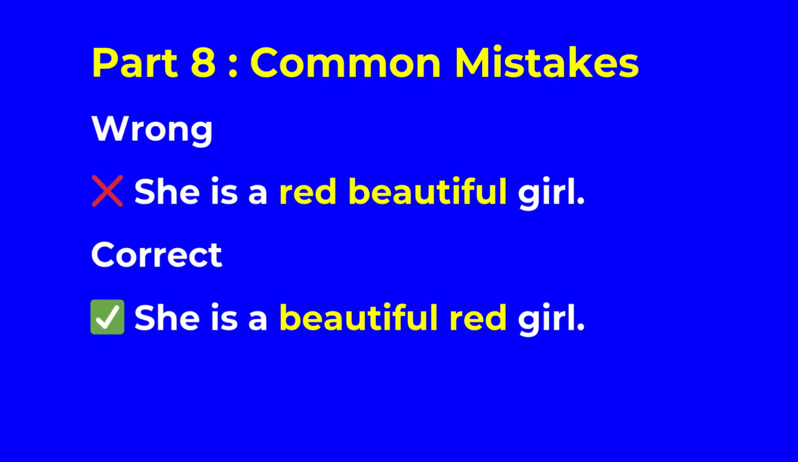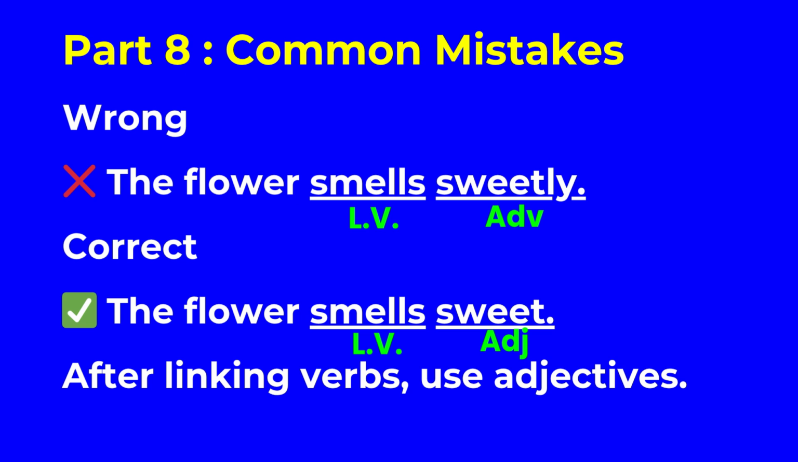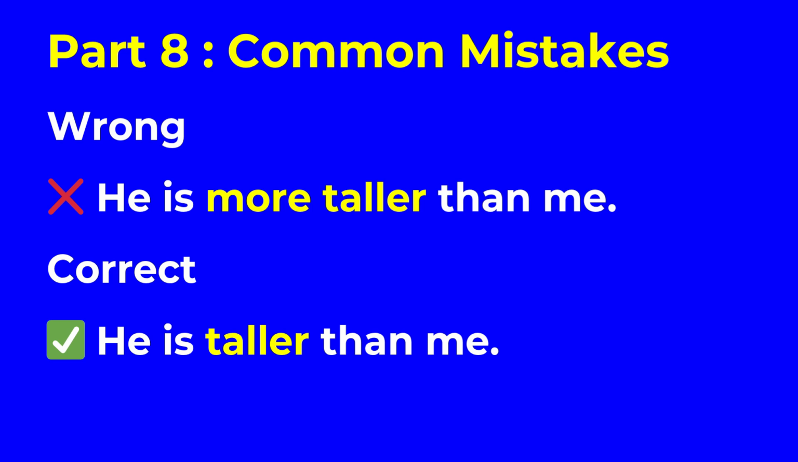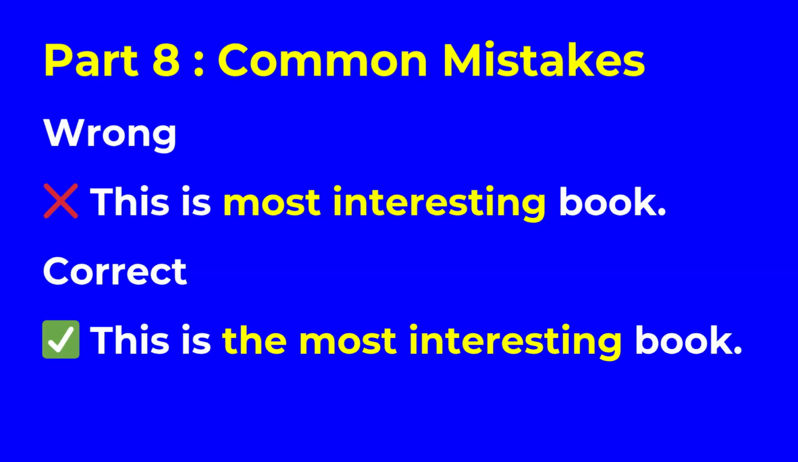Part 8. Common mistakes. Wrong. She is a red, beautiful girl. Correct will be, she is a beautiful red girl. Common mistakes. Wrong. The flower smells sweetly. Correct will be, the flower smells sweet. After linking verbs, use adjectives. Common mistakes. Wrong. He is more taller than me. Correct will be, he is taller than me. Common mistakes. Wrong. This is most interesting book. Correct. This is the most interesting book.